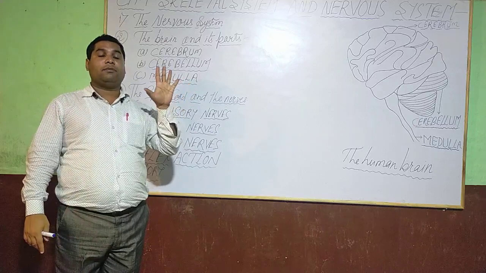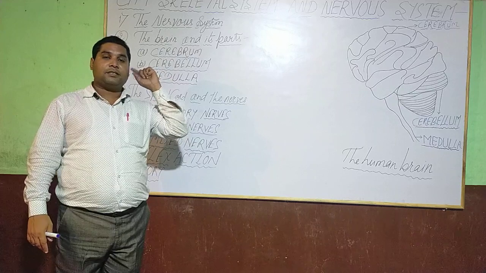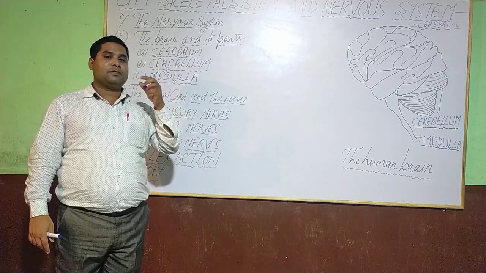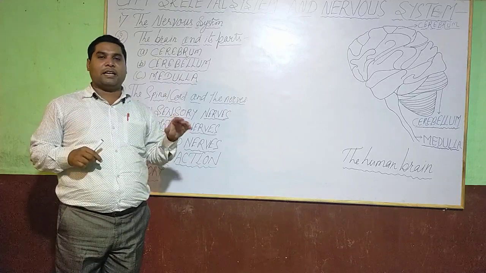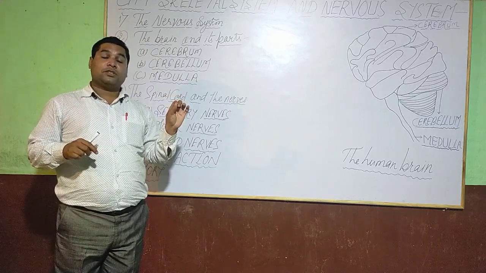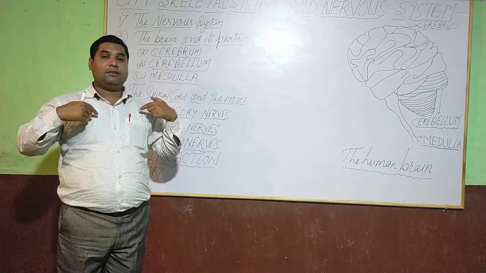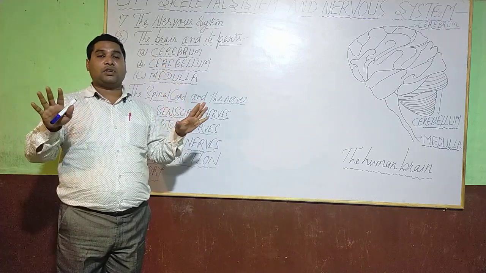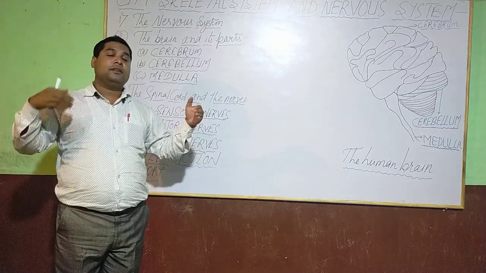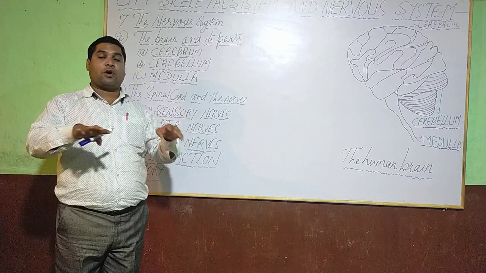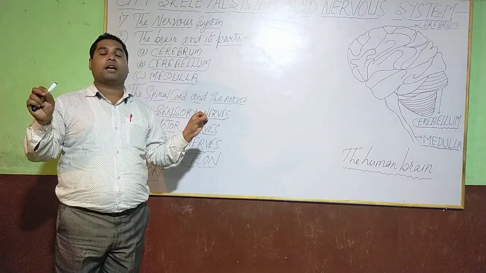The human body has 5 sense organs: eyes, ears, nose, tongue, and the largest organ of the human body, the skin. So, the nerve which is used to carry a message from the brain to the sense organ is known as the sensory nerve, whereas the nerve which is used to carry a message from the sense organ to the brain is known as the motor nerve.